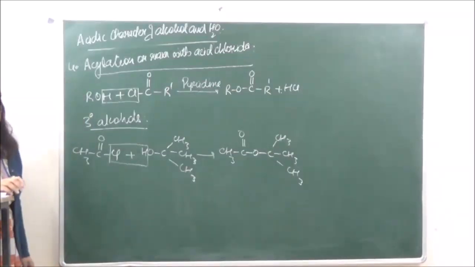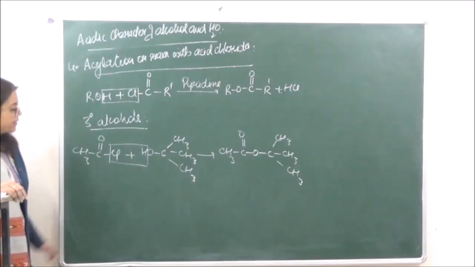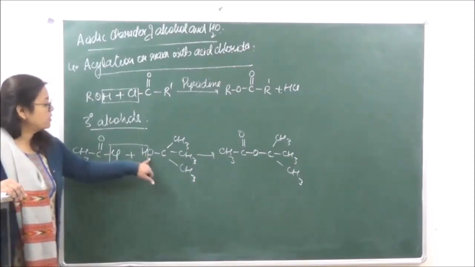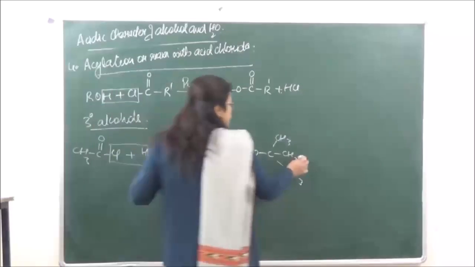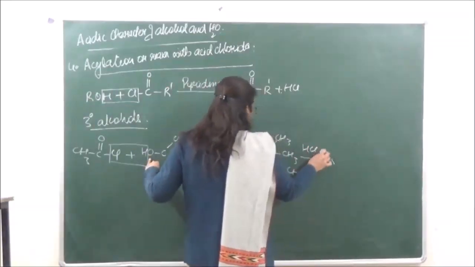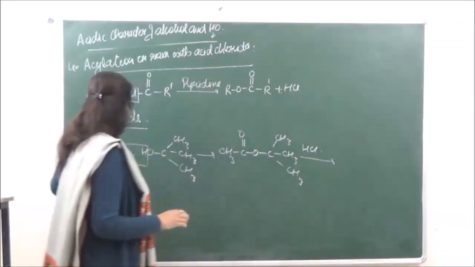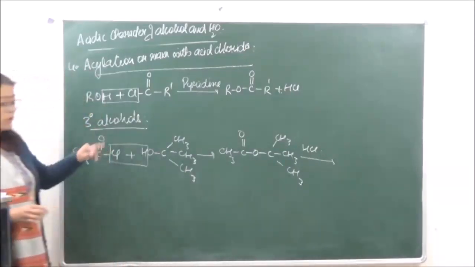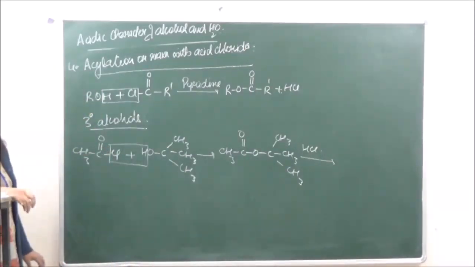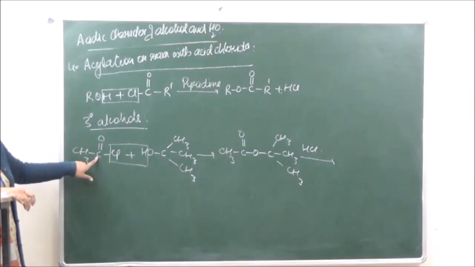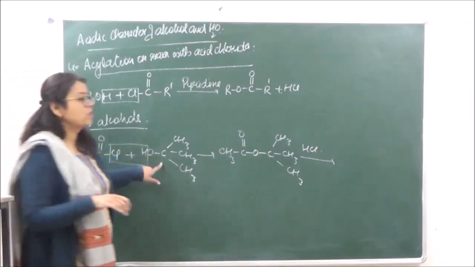Now when this is reacted with HCl, it is seen that the functional groups of both these compounds will change. So we are reacting this back with HCl. We are going to get over here CH3, C double bond O and OH. We will get an acid over here, and the chlorine will go to the tertiary group.